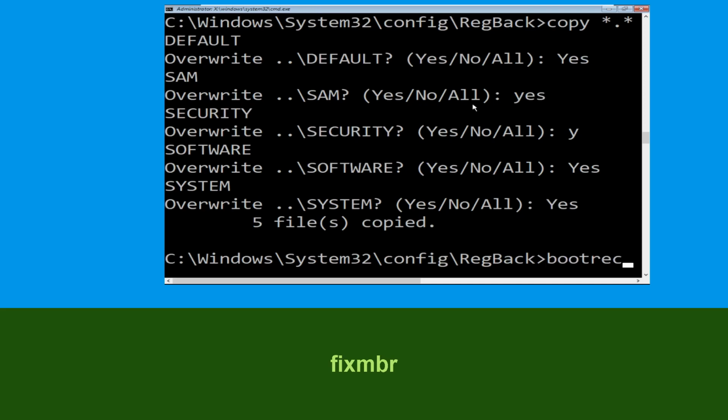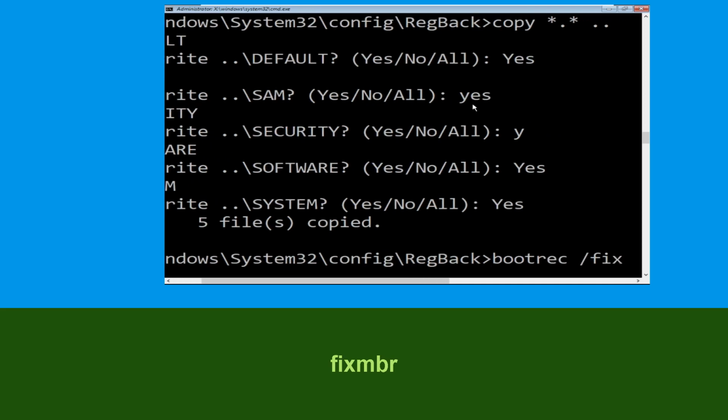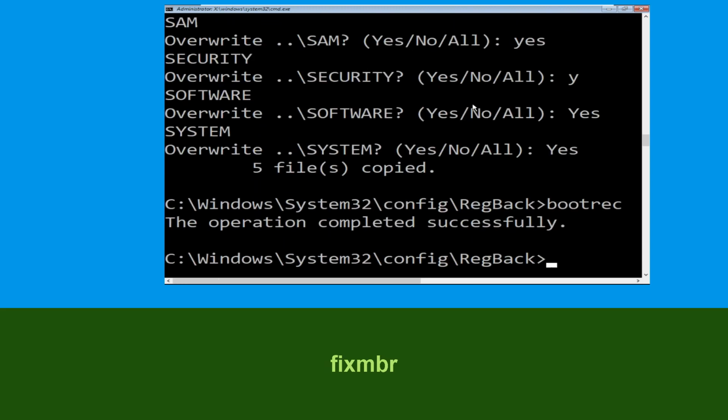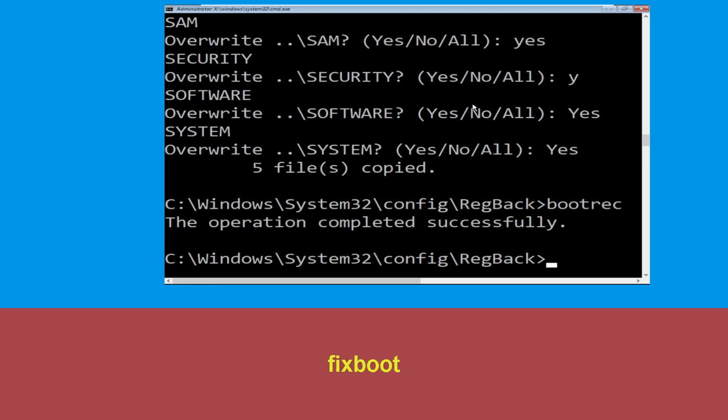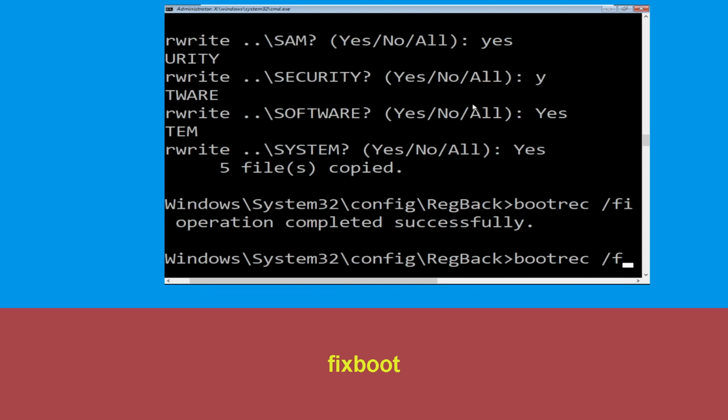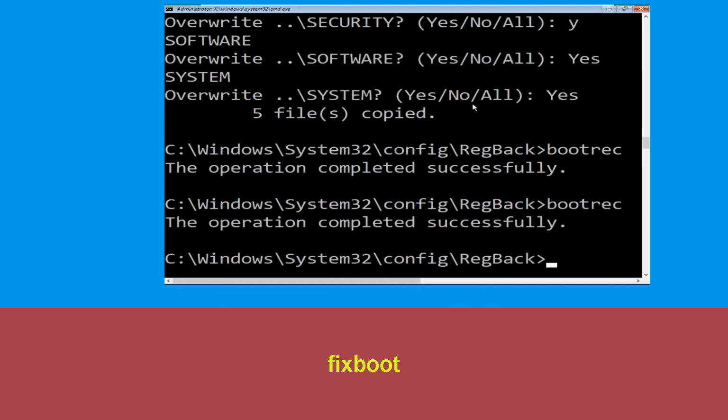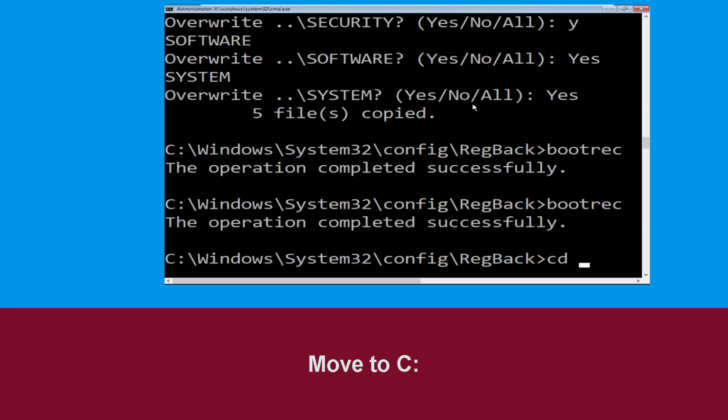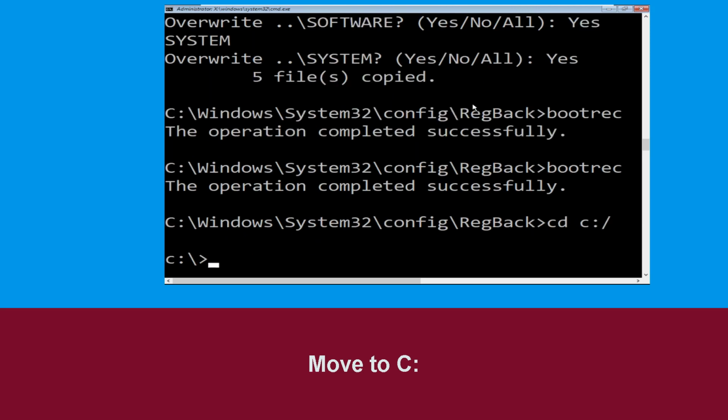Type in bootrec /fixmbr and hit enter to execute the command. Type bootrec /fixboot and hit enter. Now type cd c:\ and simply hit enter.